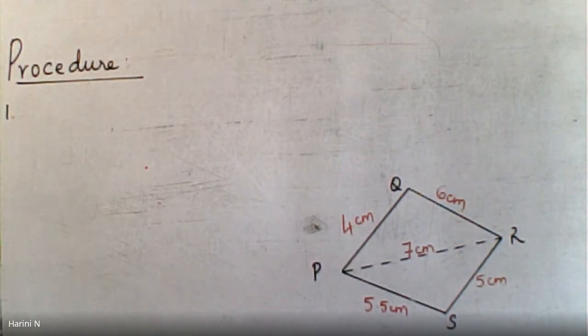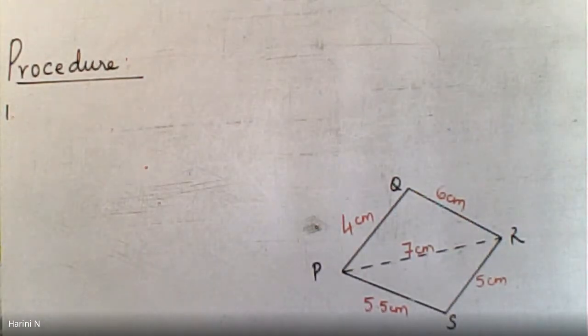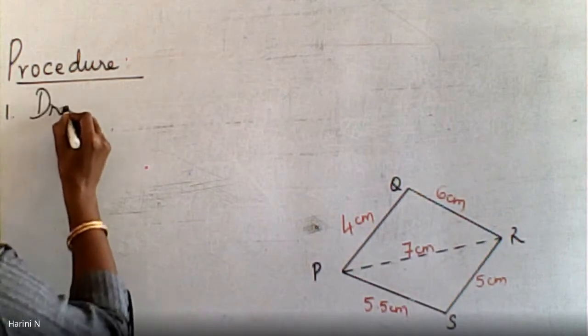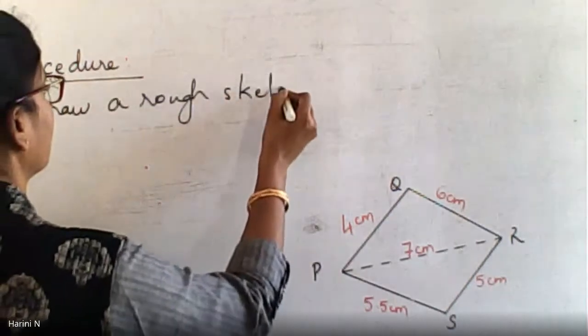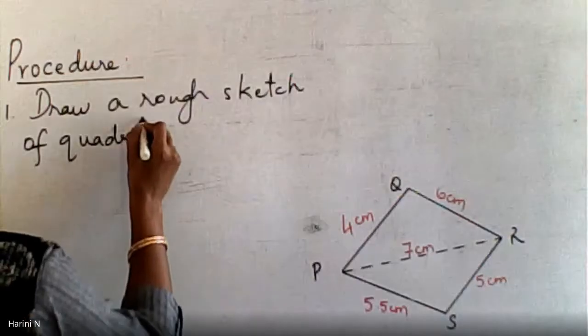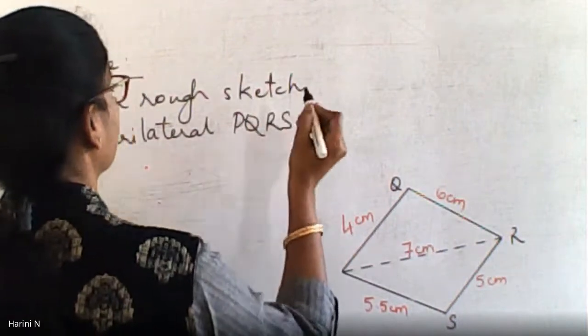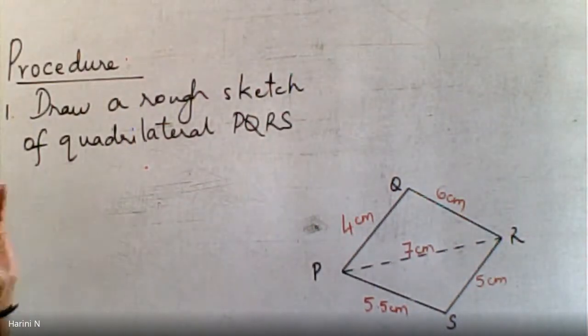First point. What is the first thing that we did in the construction? First we had drawn the line segment 7 centimeter. No, 7 centimeters is not the first step. There's something before that we have done. Draw a rough sketch of the quadrilateral. Should we include the rough sketch also in the procedure? Yes, definitely. Draw a rough sketch of quadrilateral PQRS.